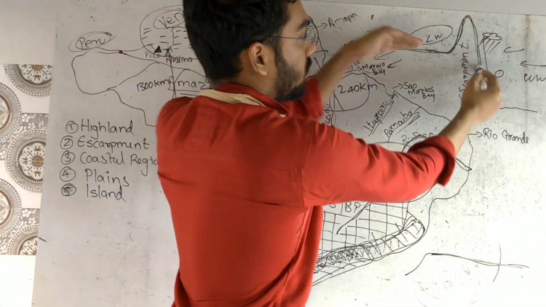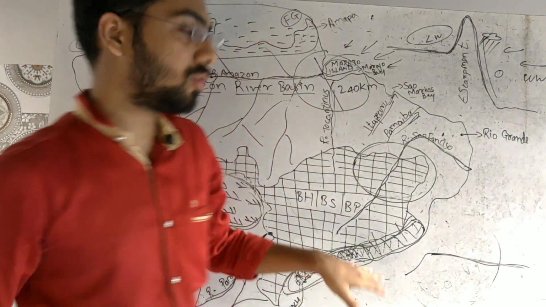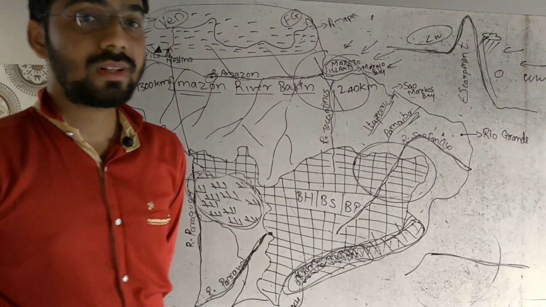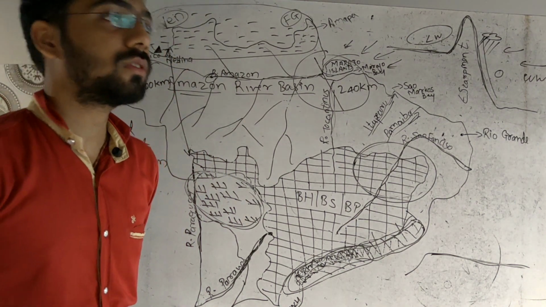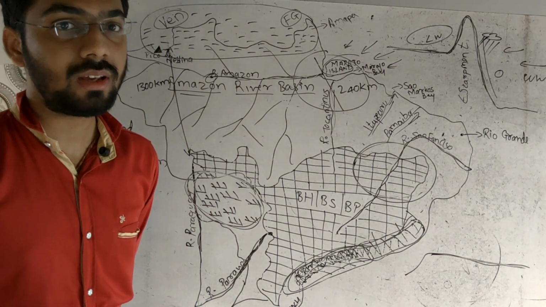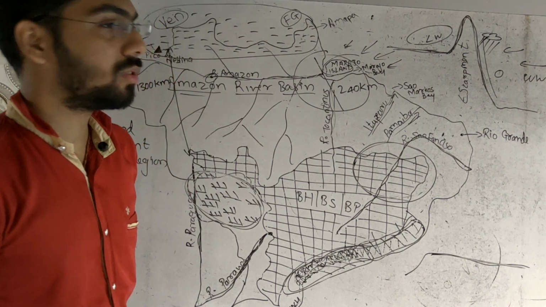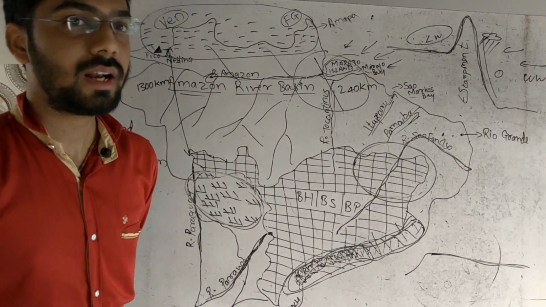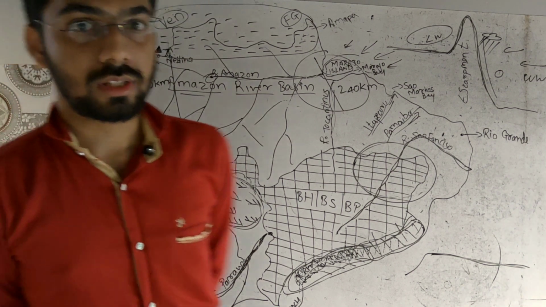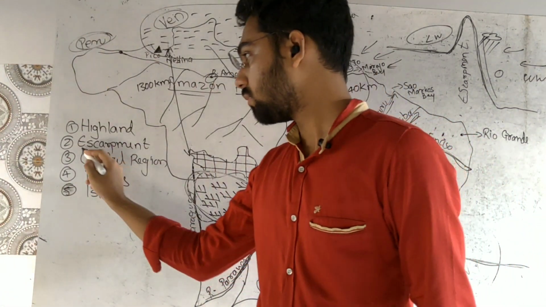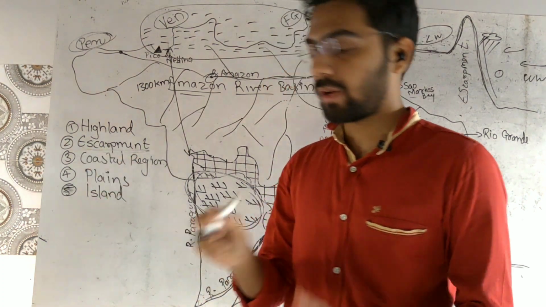See, this mountain is restricting this highland part. So south and southeastern part of the Brazilian highland is restricted by the escarpment, and that escarpment is also an important physiography of Brazil, as we are going to see. So this is all about your Brazilian highland. Next we will move towards the Brazilian escarpment.